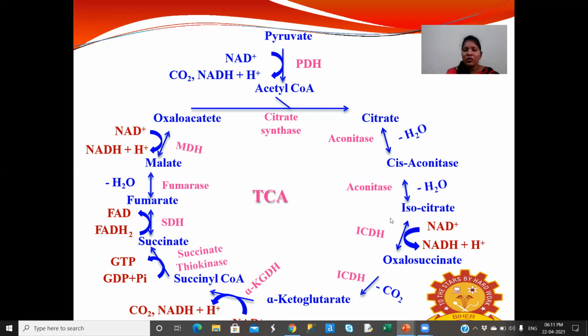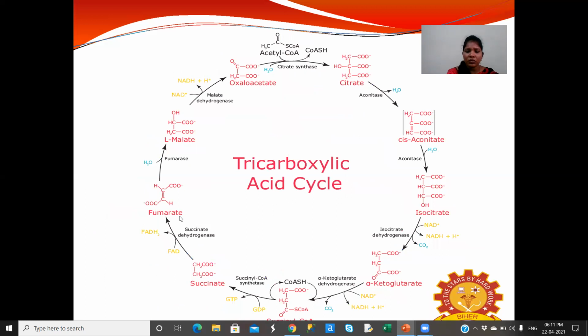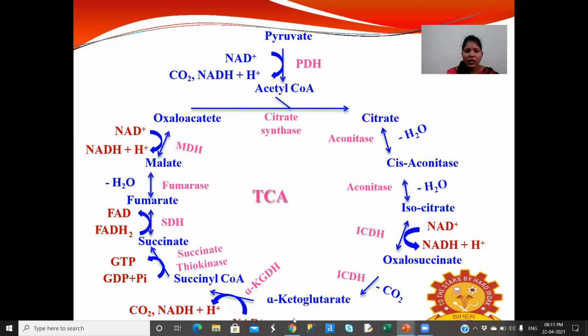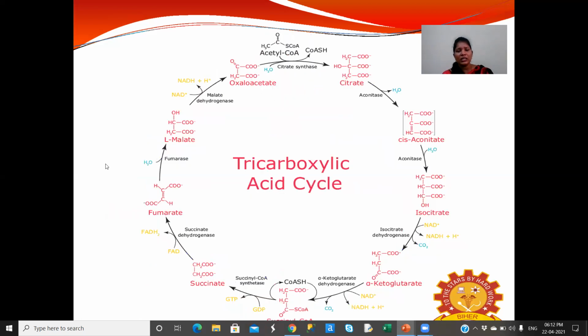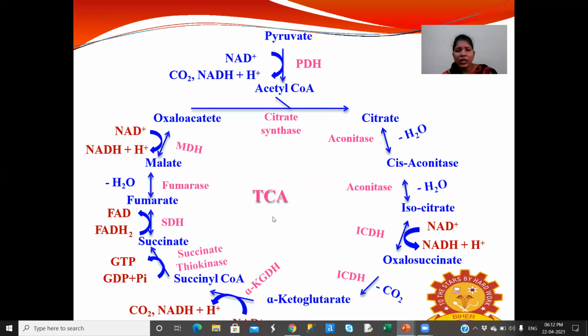Here, while converting isocitrate to oxalosuccinate, NADH is generated, while converting alpha ketoglutarate to succinyl-CoA, NADH is generated, and while converting malate to oxaloacetate, NADH is generated. And FADH2 is generated while converting succinate to fumarate, and one GTP is produced while converting succinyl-CoA to succinate.